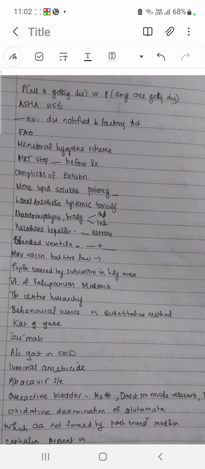Then next, local anesthetic systemic toxicity: CNS is very sensitive, there will be perioral numbness, so you have to remember these are CNS features. Rhabdomyolysis, bradycardia, all that will be in halothane. It is an inhalational. Same like that you can also get it in propofol infusion syndrome. Halothane hepatitis, autoimmune hepatitis, there is centrilobular necrosis.